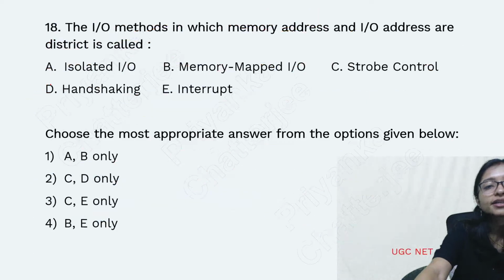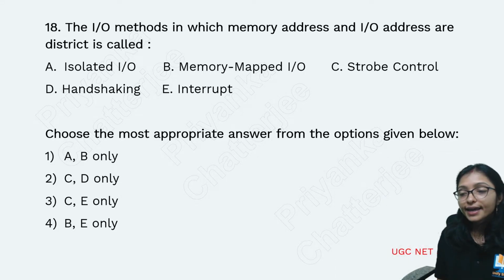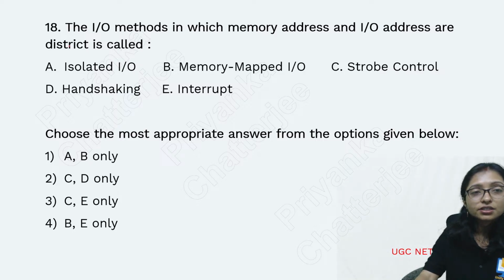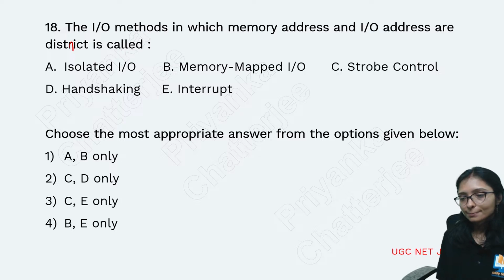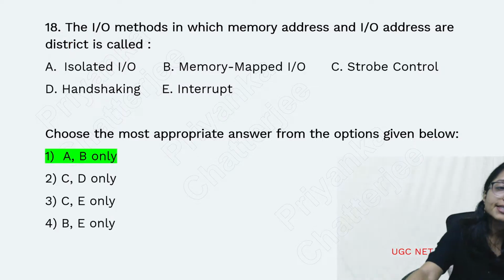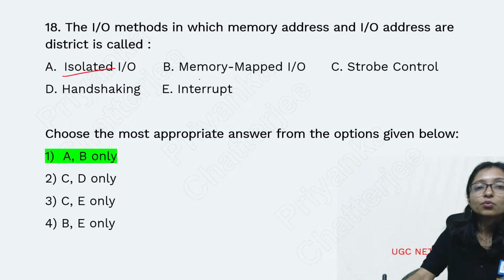Clear? Yes. Now tell me, the method in which memory address and IO address are distinct is called what? Yes, this is isolated IO and memory mapped IO.